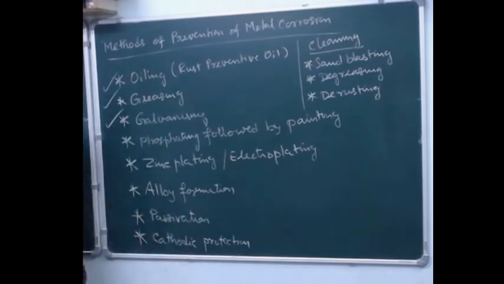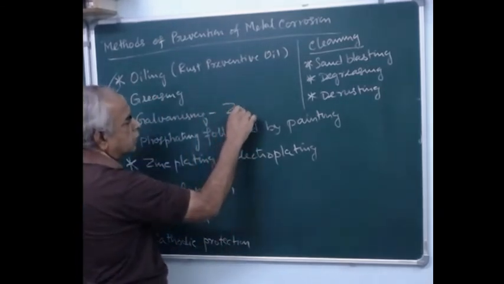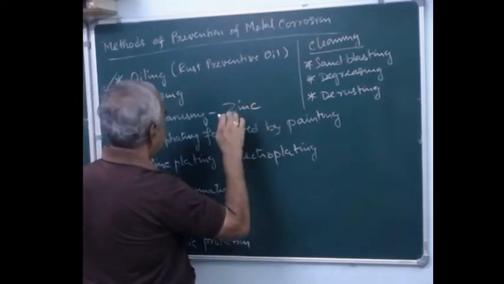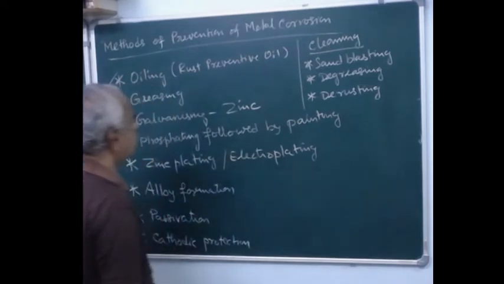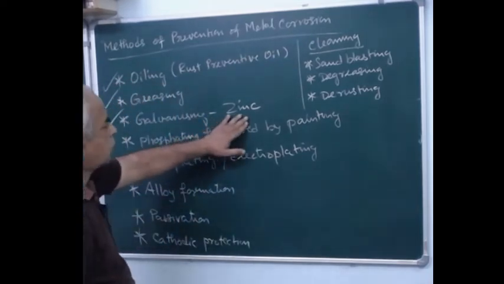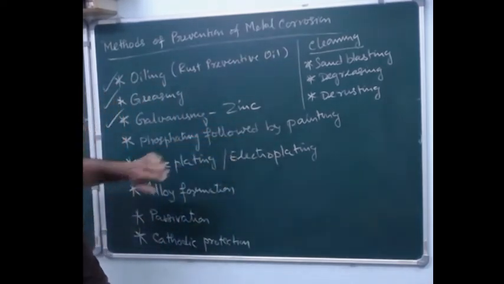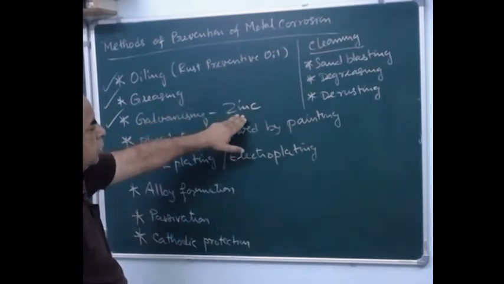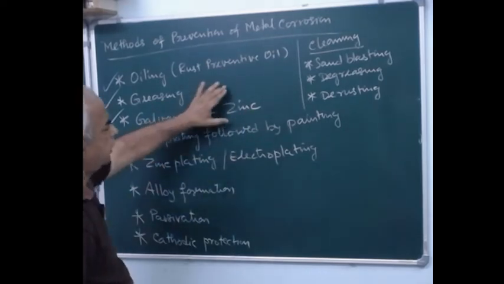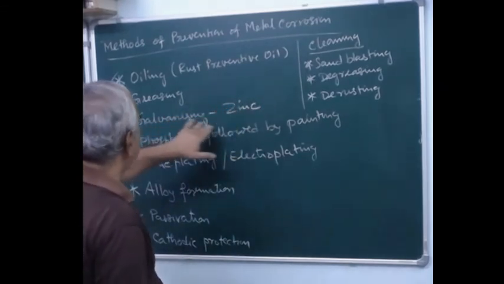Then the galvanizing technique, that is by applying zinc, which is sacrificial protection. This method is called sacrificial protection, and zinc has a better oxidation potential than iron. So by sacrificial protection, it protects the iron.